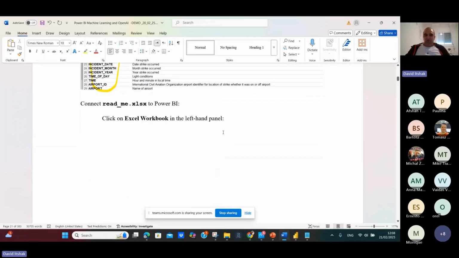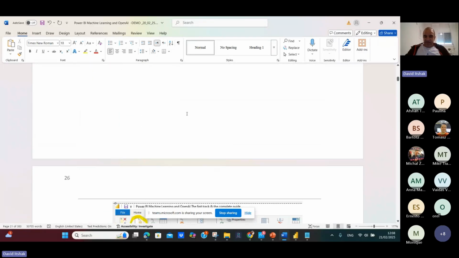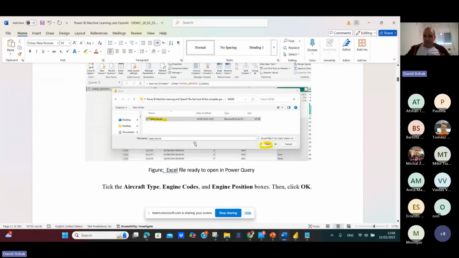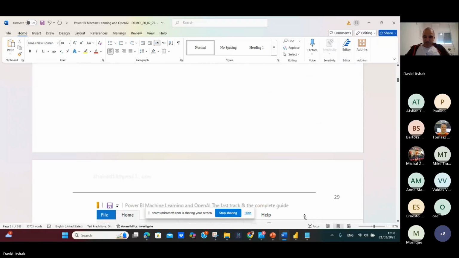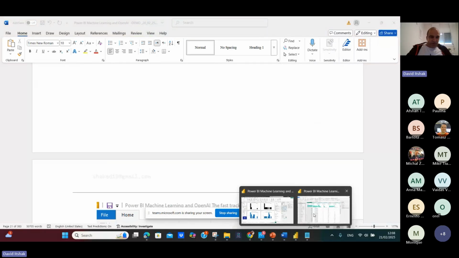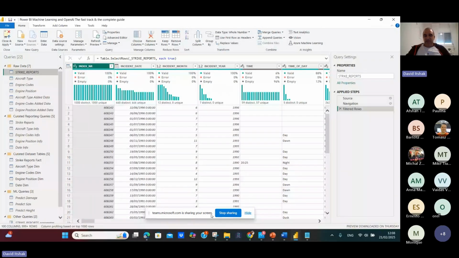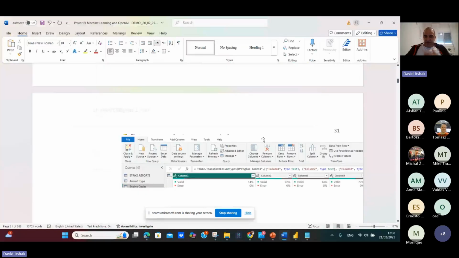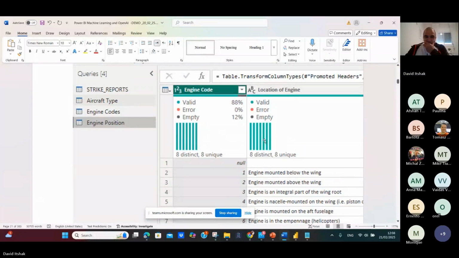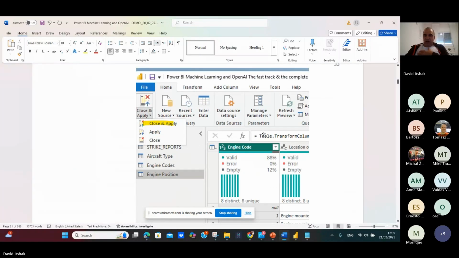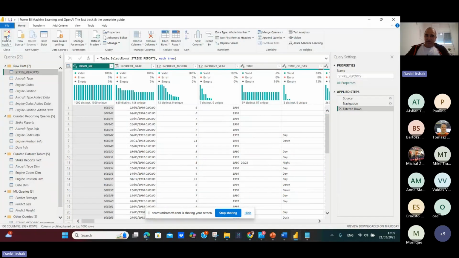Okay. So of course, we connect to README XLS. We import the XLS. You can see it here. I've done it already. And you can see I took aircraft type, engine code, engine position. And if you go here, again, you can see engine code, engine position, engine type. Okay, so you go here, and after we transform the data, we can go here and do Close and Apply.